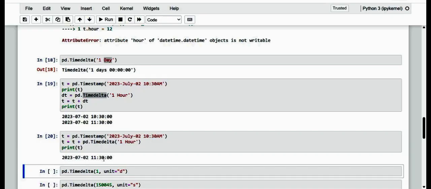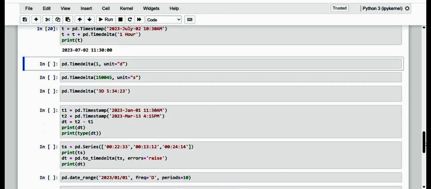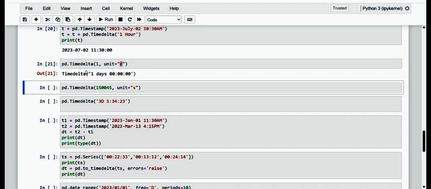Another, more formal way of defining a time interval is to enter the relative amount and unit of time. Dear friends, kindly observe here: another way to define a duration is to enter 1 as a numerical value and use the optional unit parameter, defining here 'D', which defines days as the unit of time. If we specify it like this, it is exactly 1 day.